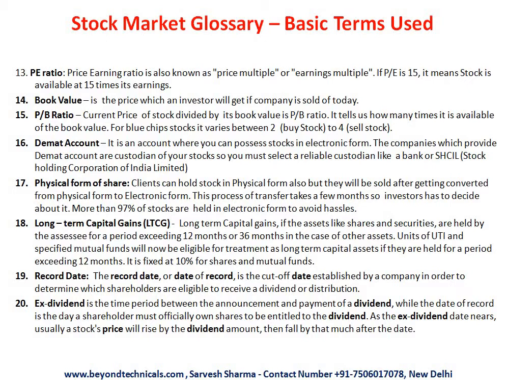If you remember, in our last videos, we discussed that we should enter the stock market at a PE ratio of 18 or below, and we should exit at a PE ratio of 25 or above. There is another term which you are going to see, book value. Book value of a stock is the price a shareholder is going to get if the company is sold or dismantled. The next term is PB ratio.